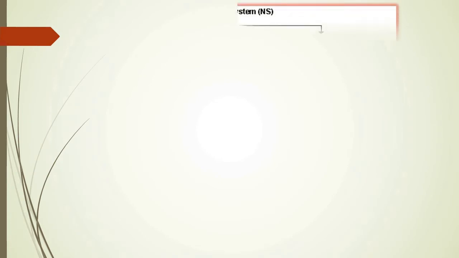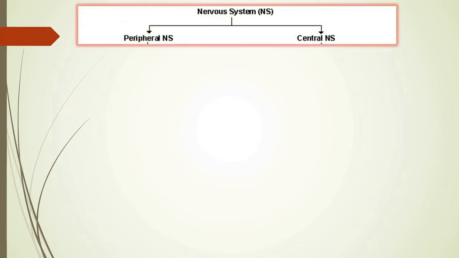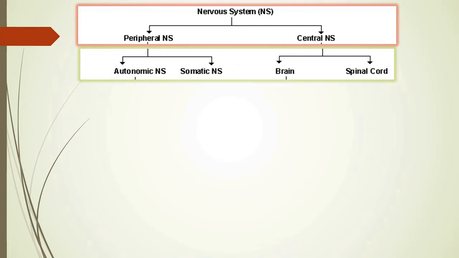First, I will focus here on the nervous system made up of peripheral and central. What do I mean with these terms? The central nervous system, as I told you, is made up of the brain and spinal cord, whereas the peripheral nervous system is made up of the autonomic and somatic. Autonomic means sympathetic and parasympathetic.